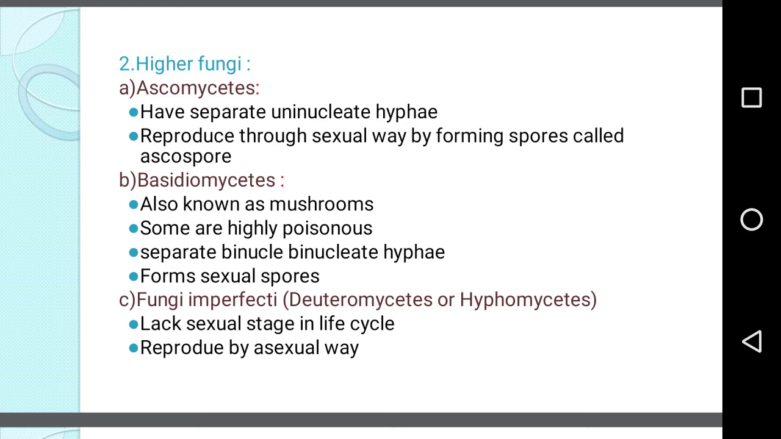Ascomycetes have separate uninucleate hyphae. They reproduce sexually by forming spores called ascospores. Basidiomycetes is another type of higher fungi, which is also known as mushrooms. Some are highly poisonous. Separate binucleate hyphae are there and they form sexual spores. Third type of higher fungi is fungi imperfecti. They lack the sexual stage in the life cycle and reproduce asexually.